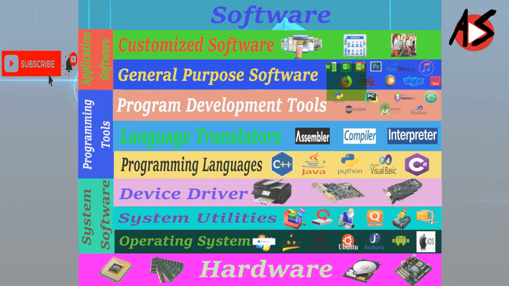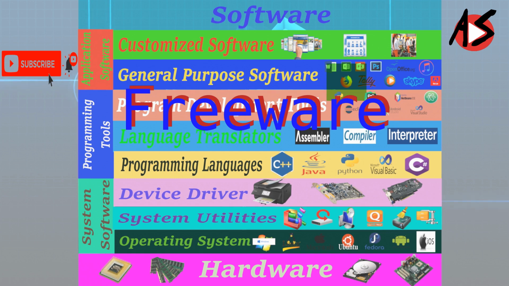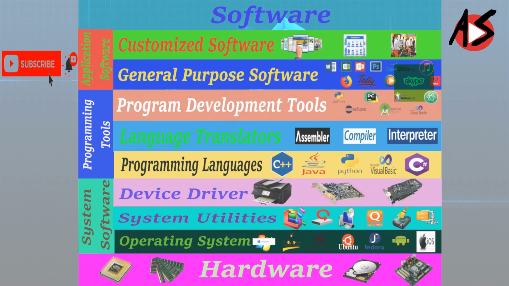Sometimes software is freely available for use, but the source code may not be available. Such software is called freeware. Examples of freeware are Skype and Adobe Reader. When the software to be used has to be purchased from the vendor who has the copyright of the software, then it is called proprietary software. Examples of proprietary software include Microsoft Windows, Tally, QuickHeal, etc.